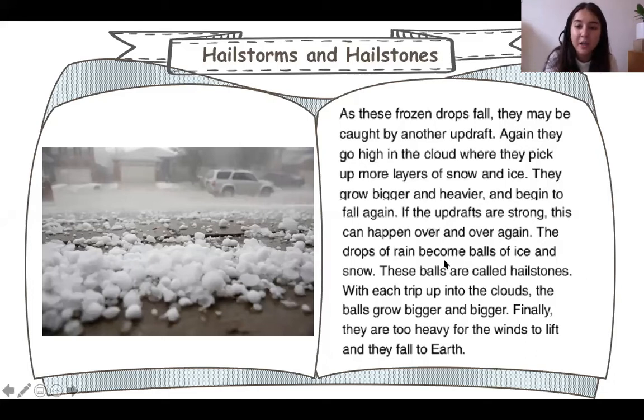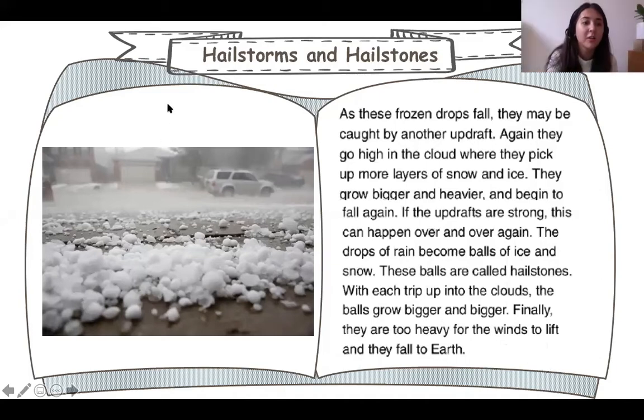Okay. Who can read the rest? If to earth. Let's go for Cherry. If the updrafts are strong, this can happen over and over again. The drops of rain become balls of ice and snow. These balls are called hailstones. With each trip up into the clouds, the ball grows bigger and bigger. Finally, they are too heavy for the wind to lift and they fall to earth.